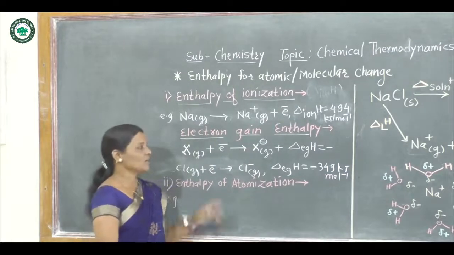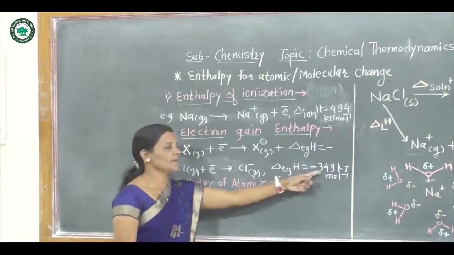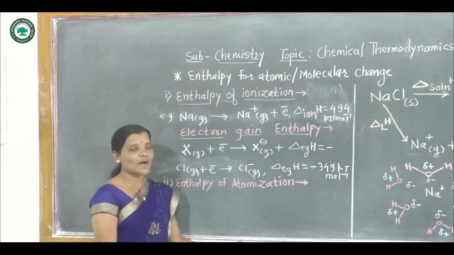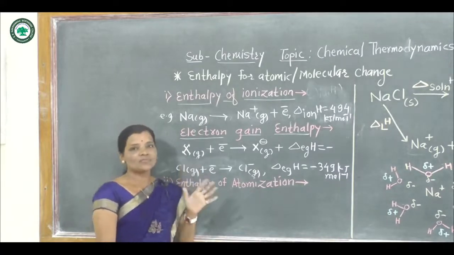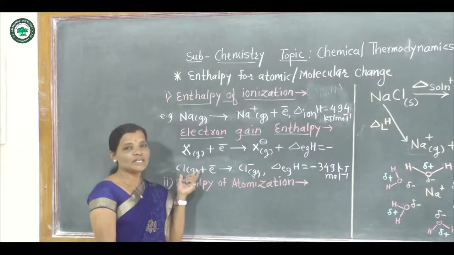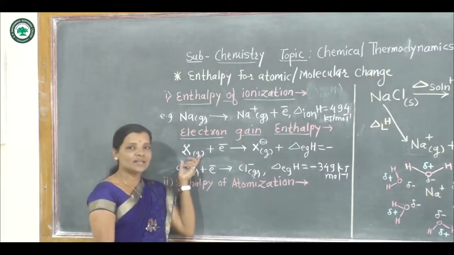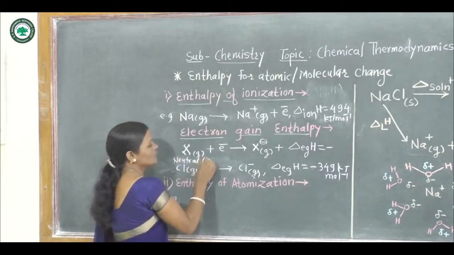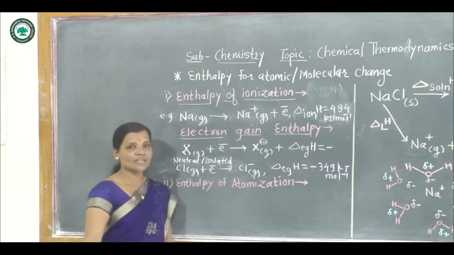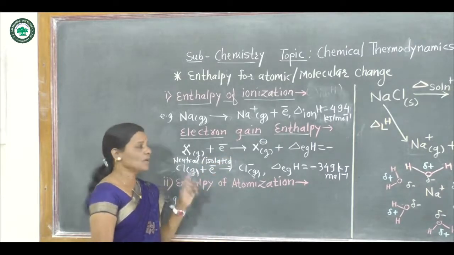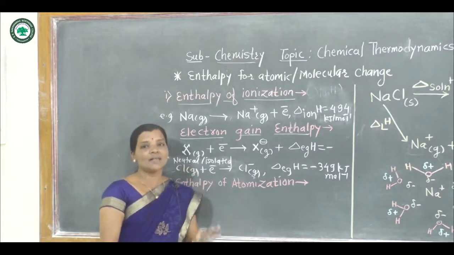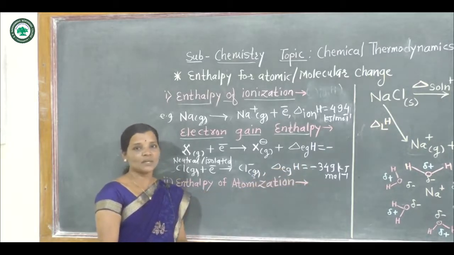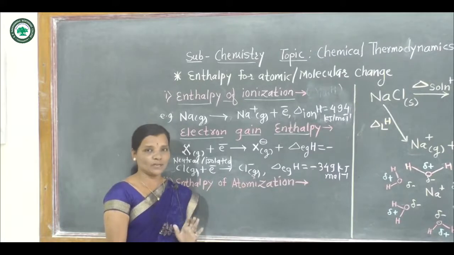Now here in case of electron gain enthalpy, why is the negative value there for the delta H, or electron gain enthalpy is always negative? Why? Because here if we observe in periodic table, then here chlorine is the non-metal. Here whatever gaseous atoms are there, that should be neutral, or that should be isolated. Now in case of non-metals, the value of electron gain enthalpy is always negative, and that is more negative value.